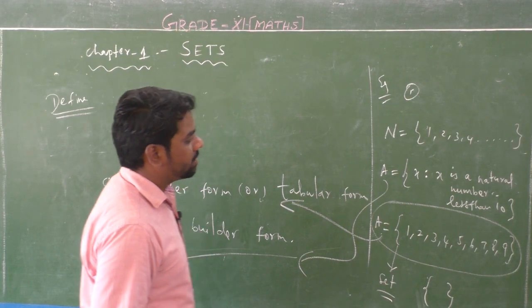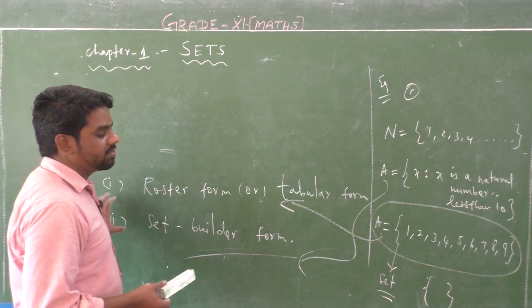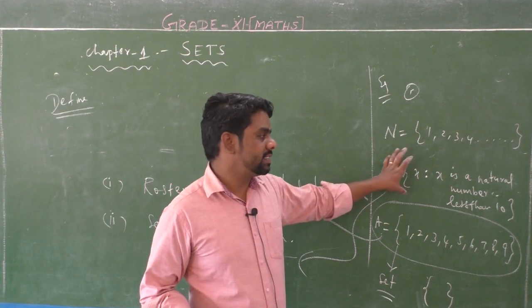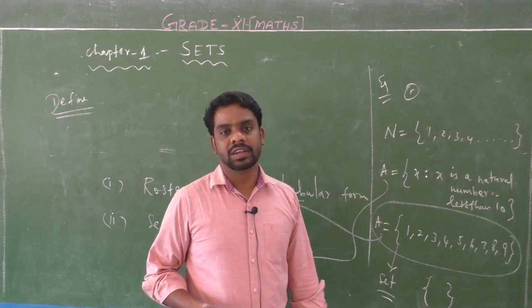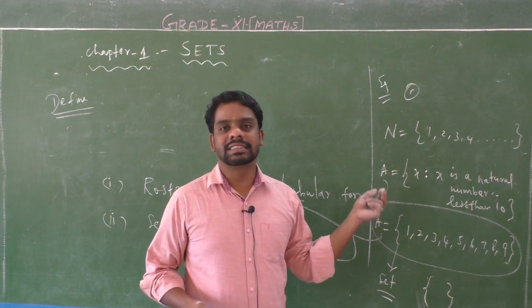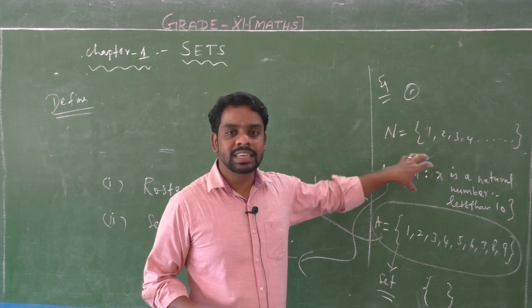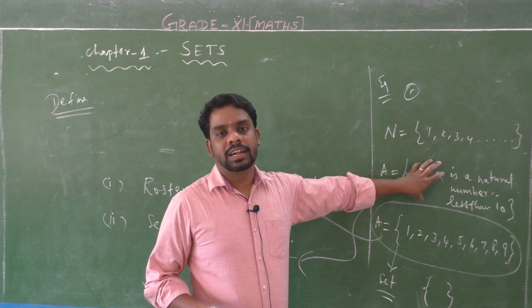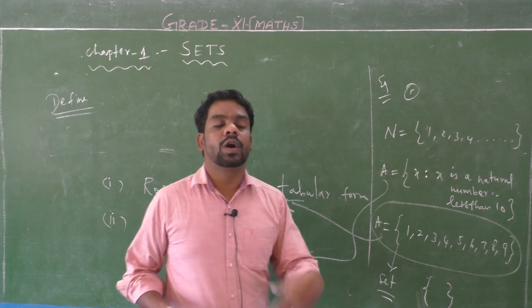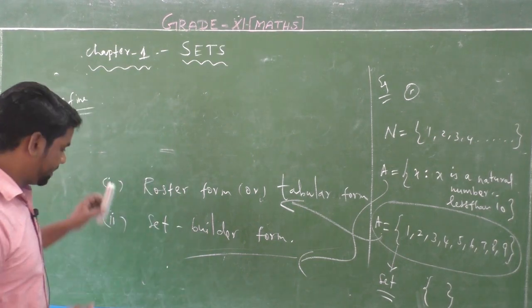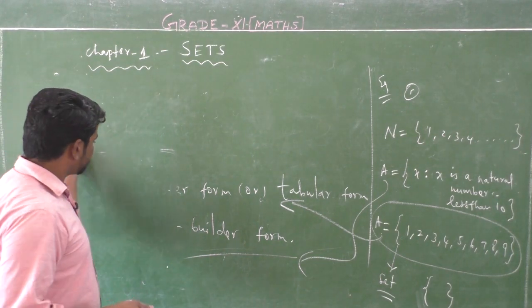And the second one, set builder form. Set builder form means this method: x such that x is a natural number less than 10. That single property is possessed by this set only; that property is not possessed by anything outside the set.